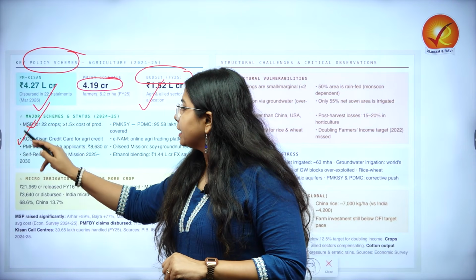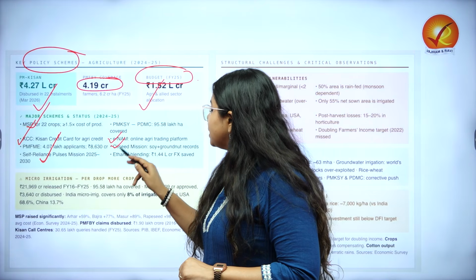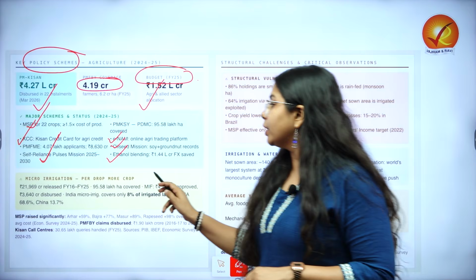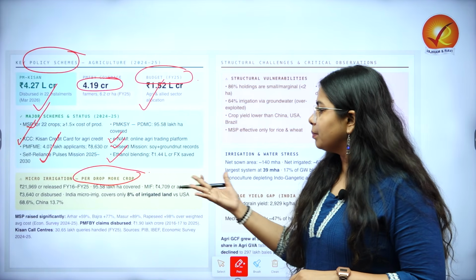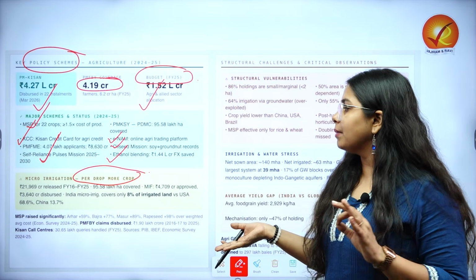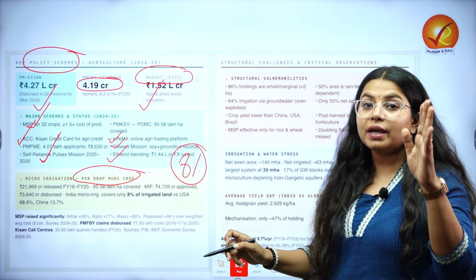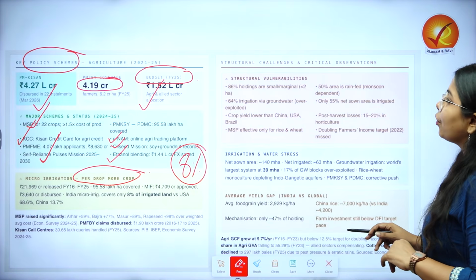We have Kisan Credit Card, and we have Self-Reliance Pulses Mission, ENAM, Oilseed Mission, and also ethanol blending. Apart from that, micro irrigation, per drop more crop. As of now, we are seeing a huge impact coming from here as well. But still, when we are talking about India, micro irrigation only covers 8% of irrigated land. USA has 68.6, China has 13.7.